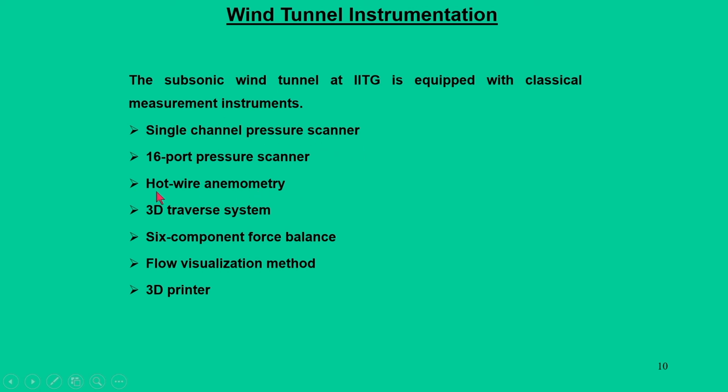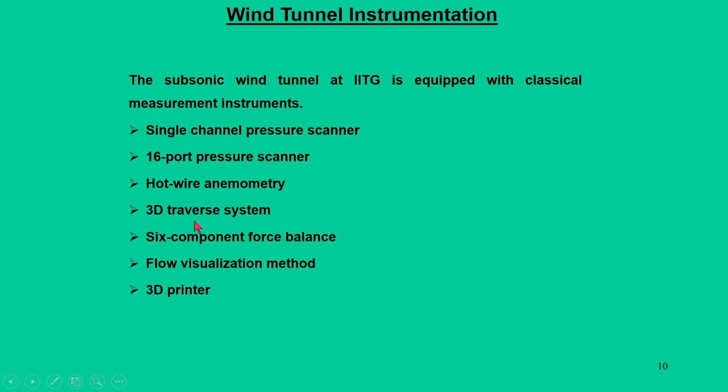For velocity measurements, one way is to get the velocity from the pressure measurement as well, but a more unique instrument is hot wire anemometry, through which we can measure the velocity. And there is a 3D traverse system.